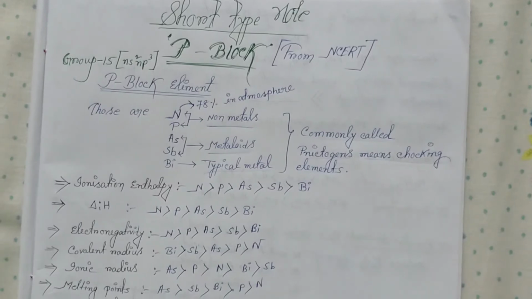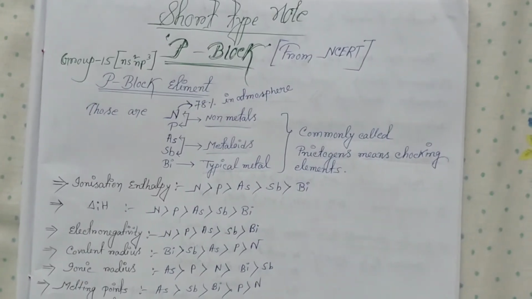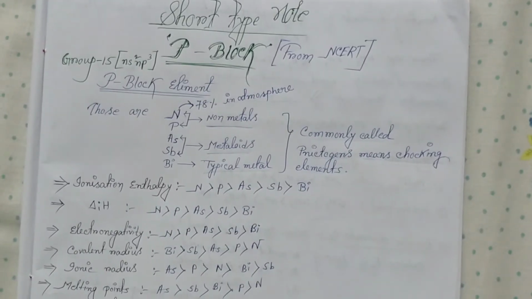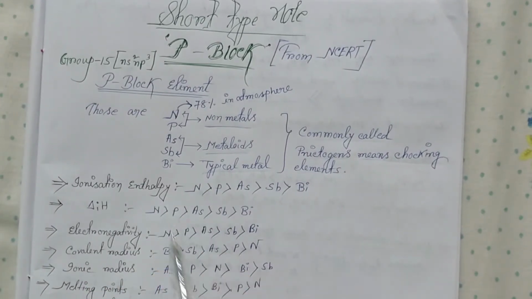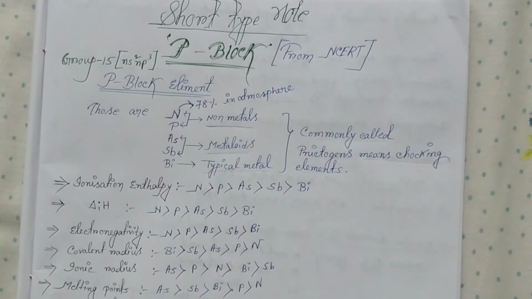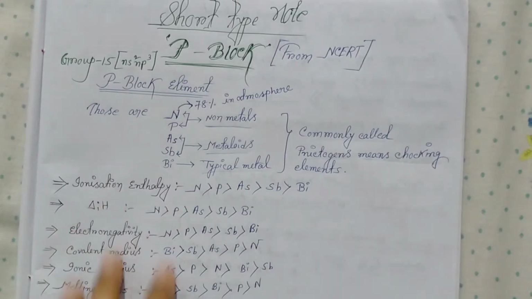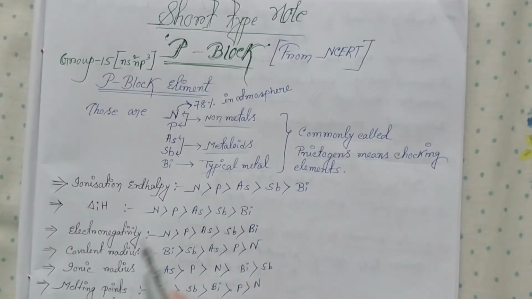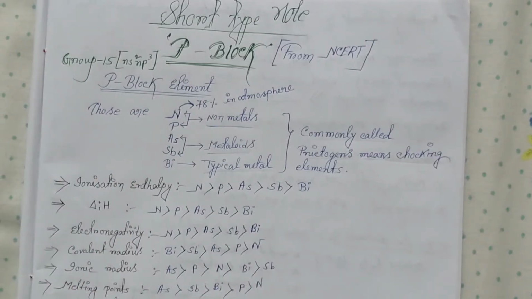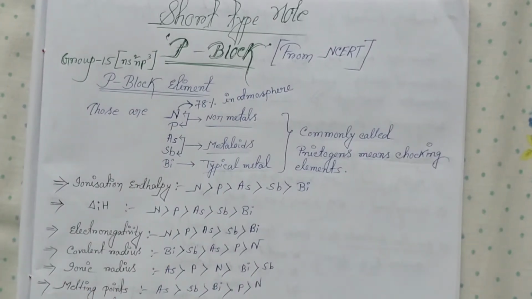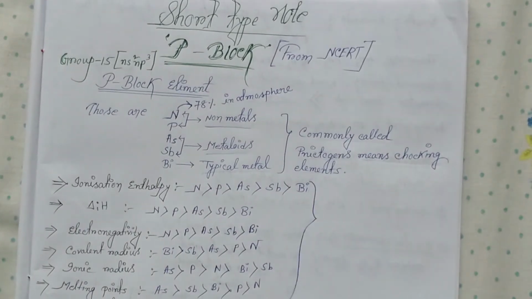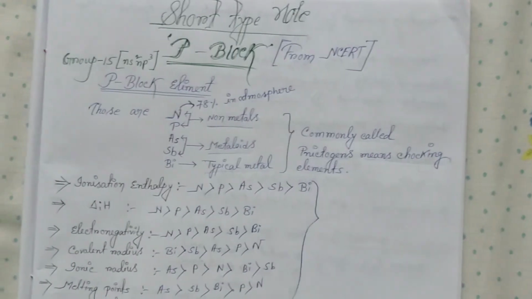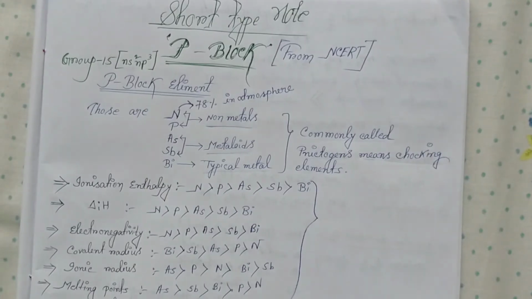Those are common for any block. In ionization enthalpy, nitrogen is greater than phosphorus, arsenic is greater than Sb, which is greater than Bi, but not all trends are the same. That's why we have a table to show it, which is easiest for you, I think.